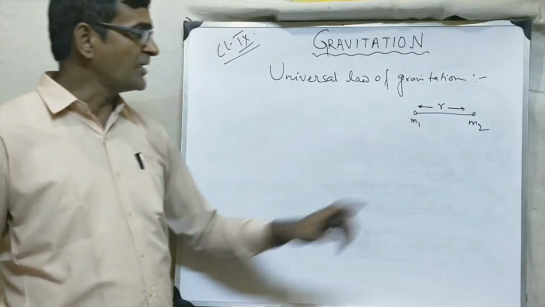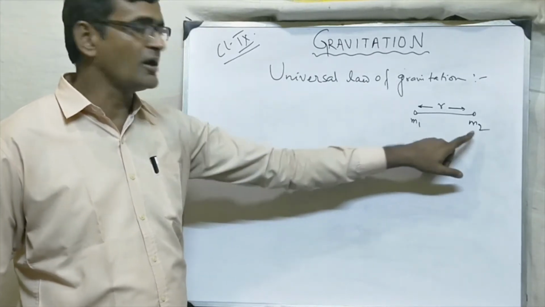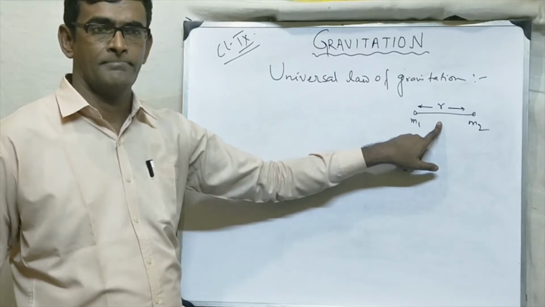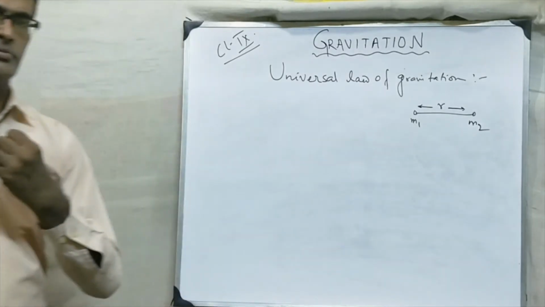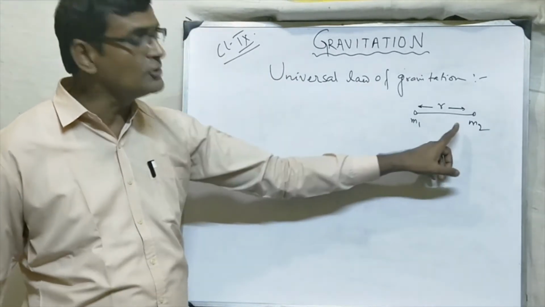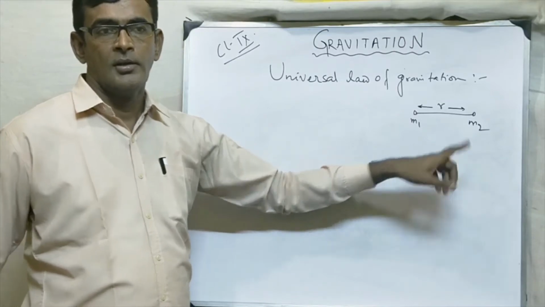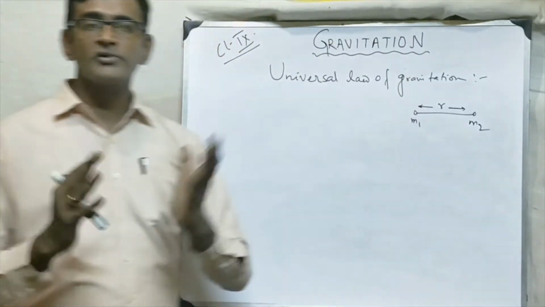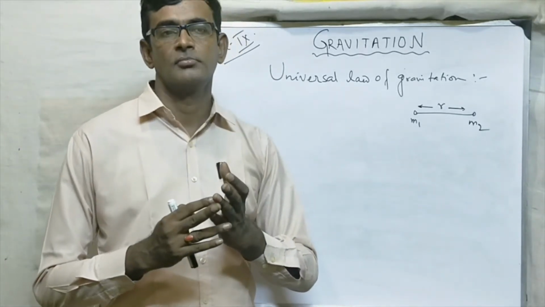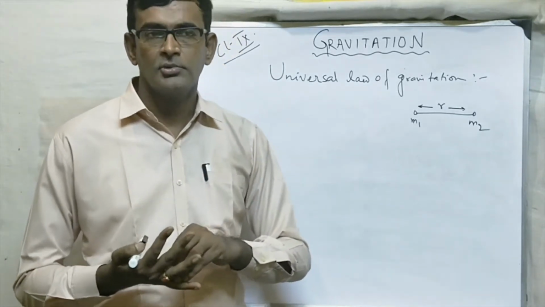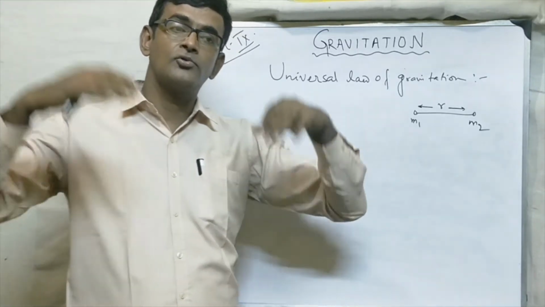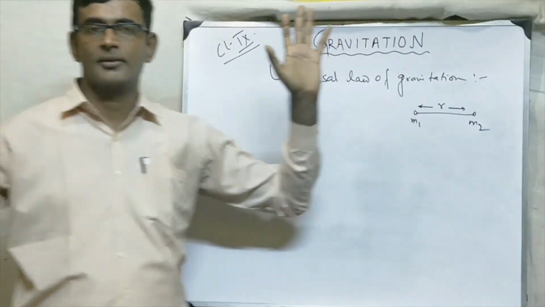Now Newton suggested that there exists a force of attraction between any two objects in this universe. It is not a matter of earth or sun or solar system. This law is applicable for the whole universe.